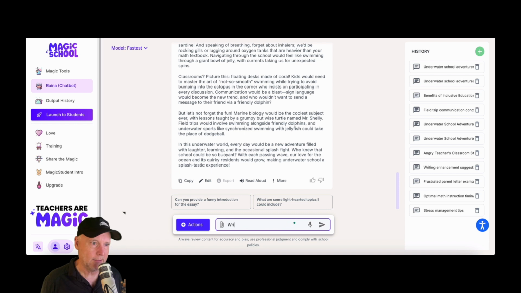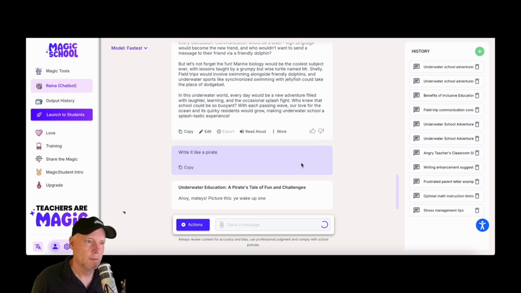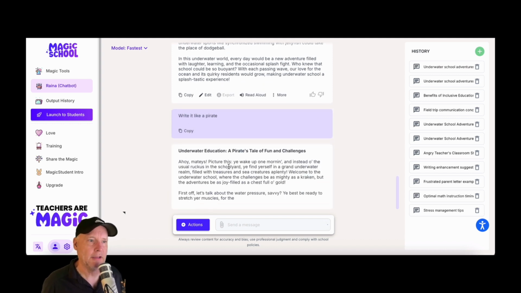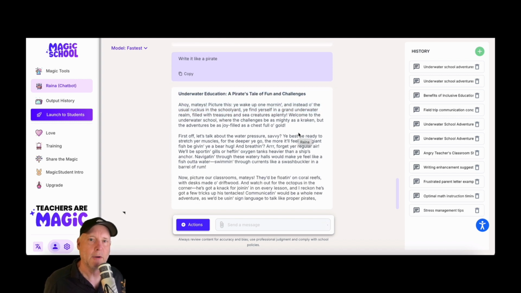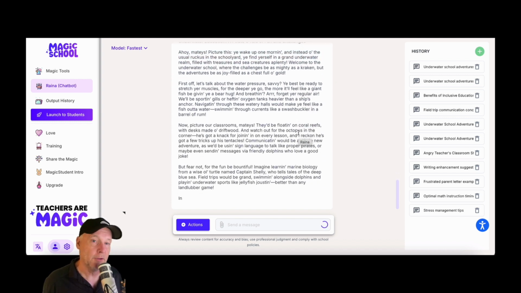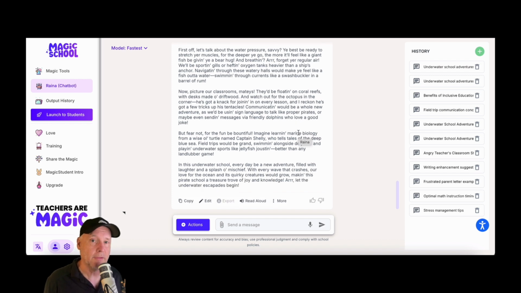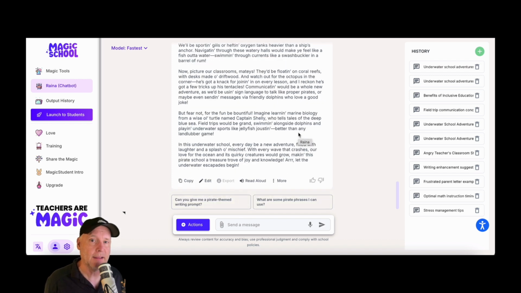I could say, write it, if I can spell today, like a pirate. And there we go. Now it's ahoy mateys, picture this. You wake up one morning, et cetera, et cetera. So now it's written like a pirate. So I've used the style as a tool there, as a parameter, I should say, to help benefit the prompt.